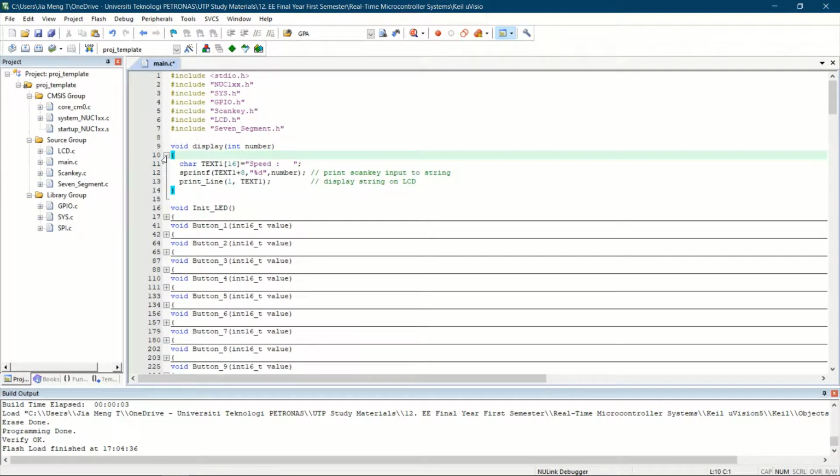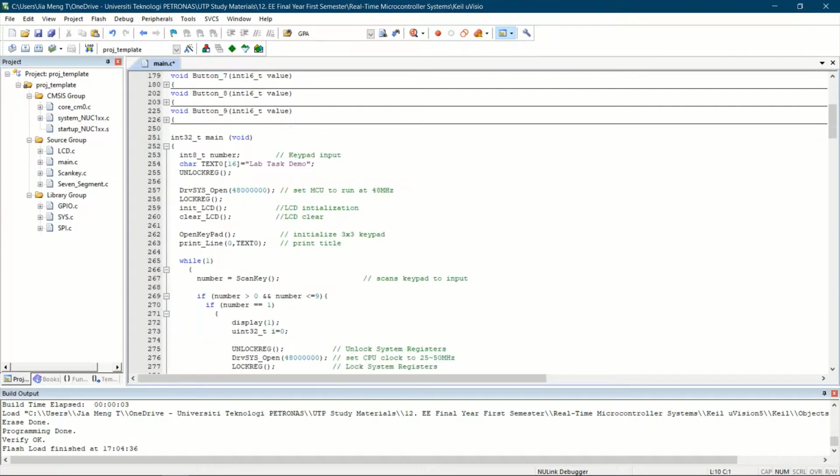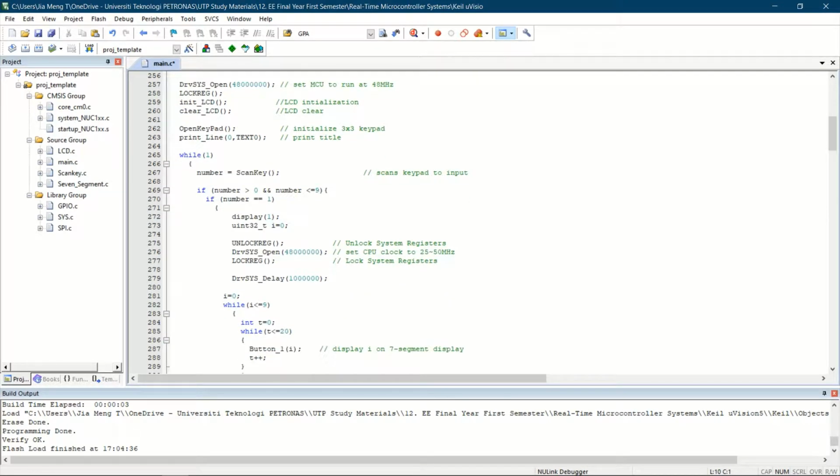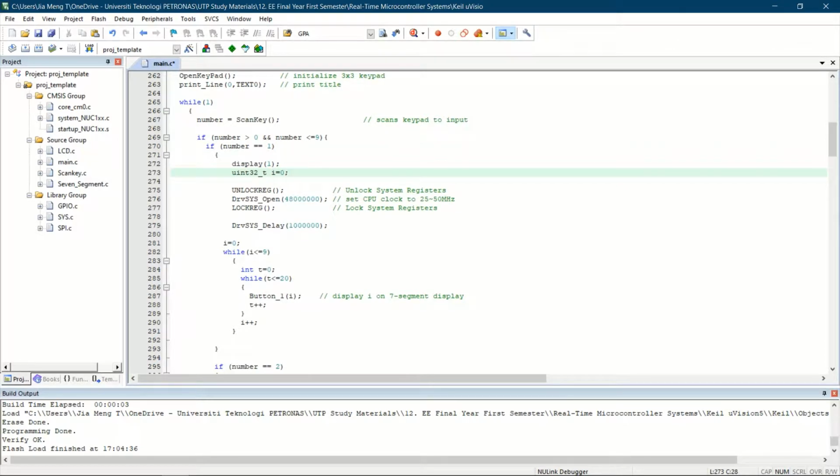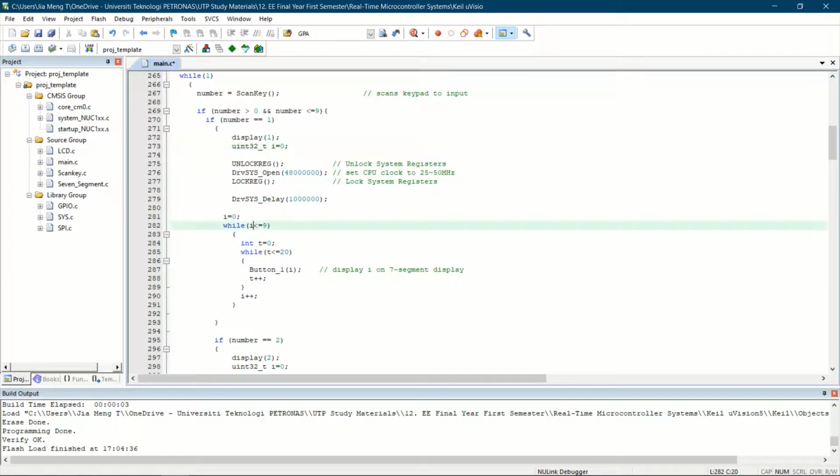you'll see it will display at what speed you are. In this case, we are at speed 1, the fastest speed. So for number 1, it will display speed 1, and it will activate the 7 segment where it would go from 0 to 9 for 20 times, where it loops 20 times, and it will display number 0 to 9. So this is the function that's calling to display the 7 segment.